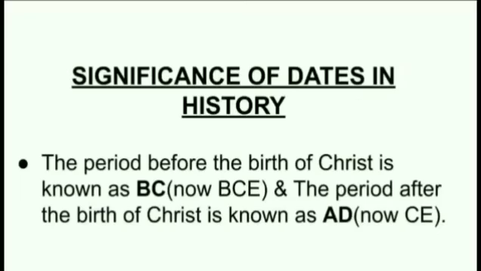Suppose if we were in BC, then 2021 will come first and then 2020. But now we are in the Christ era, that is after the birth of Christ. So the year 2020 will come first in the sequence and our coming year will be 2021. So understood? In the BCE era, that is the before Christ era, the counting was backwards, and now in the AD or CE era, the counting is forward.